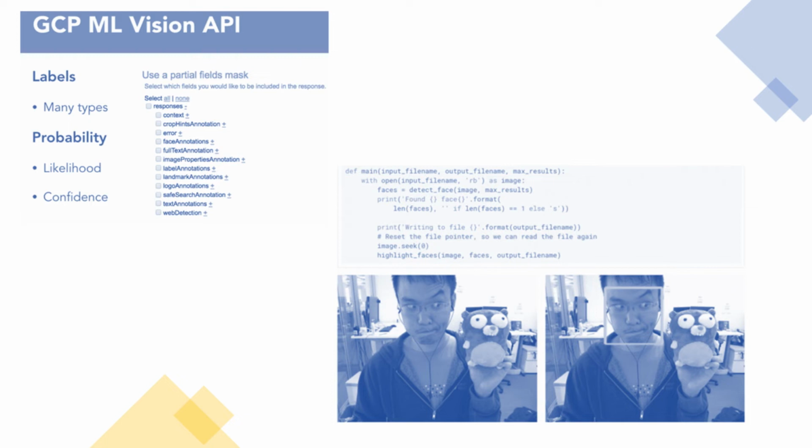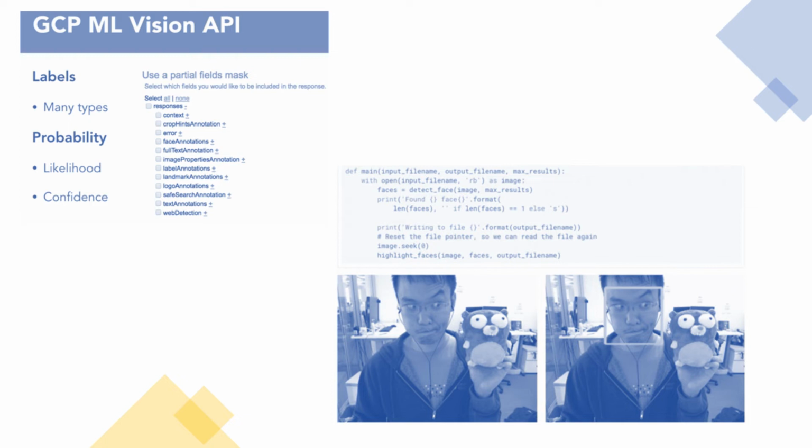Here's an example of calling this API using a Python script and returning the face annotation attribute. So you can see on the left side we have a photo and on the right side we have a bounding box around what the API finds to be a face in the picture. And if we just go through the Python code here, we've got a main method and we have input and output files and max results. So we could call this and just pass in those values.